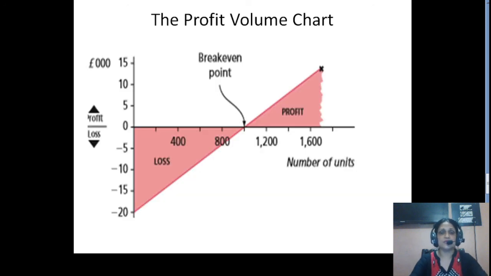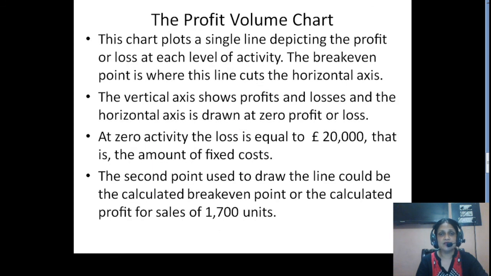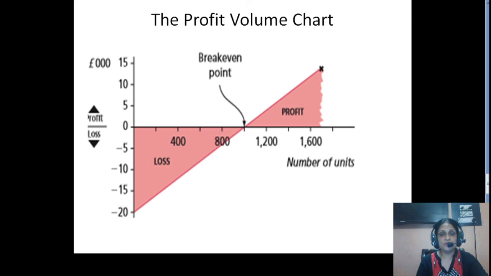Now, this is how it will go. As I've told you, above zero it will be profit, below zero you will have loss. At the break-even point there is no profit and no loss, and as you have seen in the previous questions, the break-even point came out as 1000 units. So at 1000 units the profit level is 0. Now moving ahead, at zero level of activity, what will be your loss? Your loss will be £20,000, which means your fixed cost only.